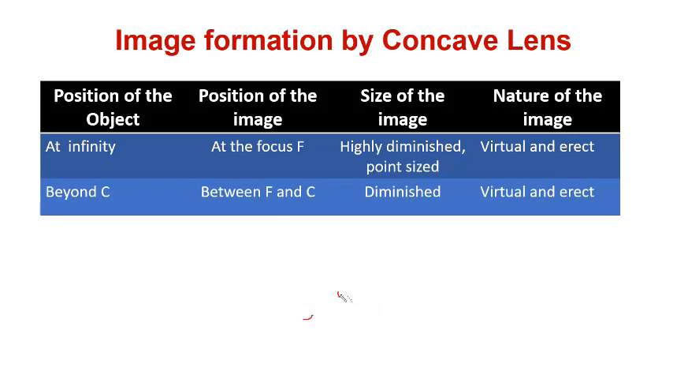So now, image formation by a concave lens. It will have all the properties of a convex mirror. At infinity, the image is virtual and erect. Beyond C, it will be virtual and erect.